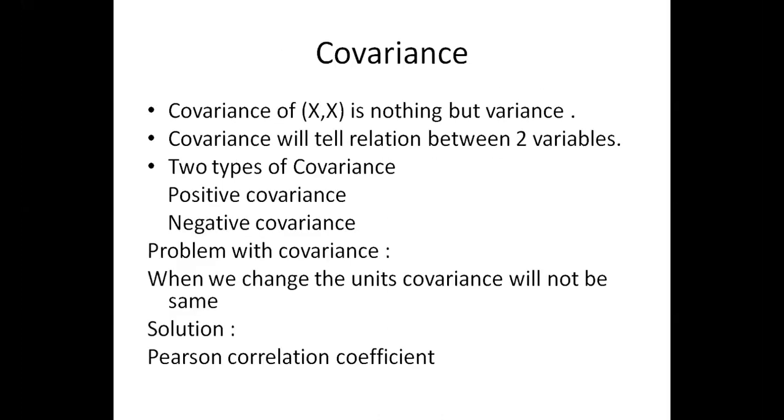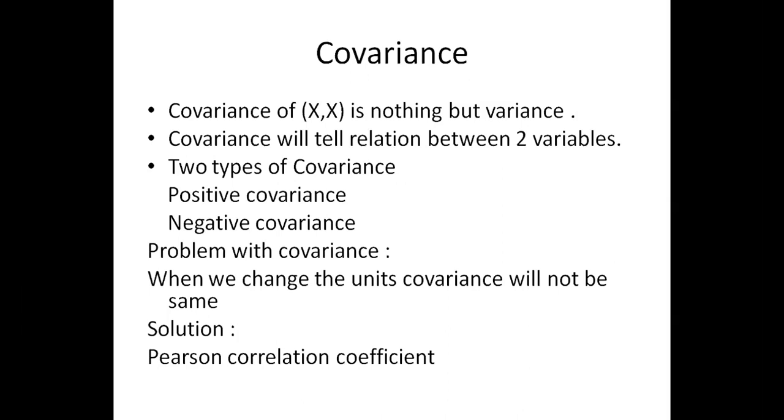Now we have something known as covariance. Covariance is nothing but variance, like you must understand. We have two types of covariance: positive covariance and negative covariance. To understand that, we have something called the Pearson correlation coefficient. By getting the value of the Pearson correlation coefficient, we need to understand the relationship between the two variables. For example, when I say salary with respect to age, are salary and age correlated or not? Is there any covariance between them? You need to not confuse correlation and covariance.